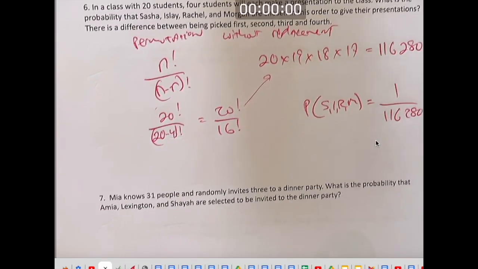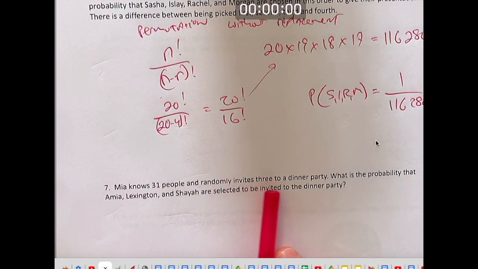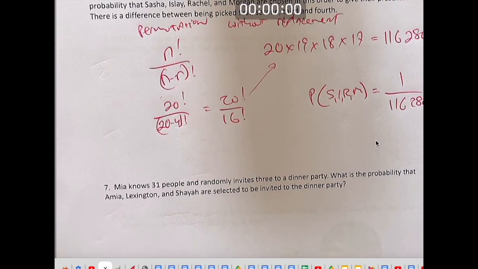Mia knows 31 people and randomly invites 3 to a dinner party. What is the probability that Amia, Lexington, and Shea are selected to be invited to the dinner party? Does it matter if Amia was picked first, second, or third? No, it does not, Amia, because you're going to a dinner party.